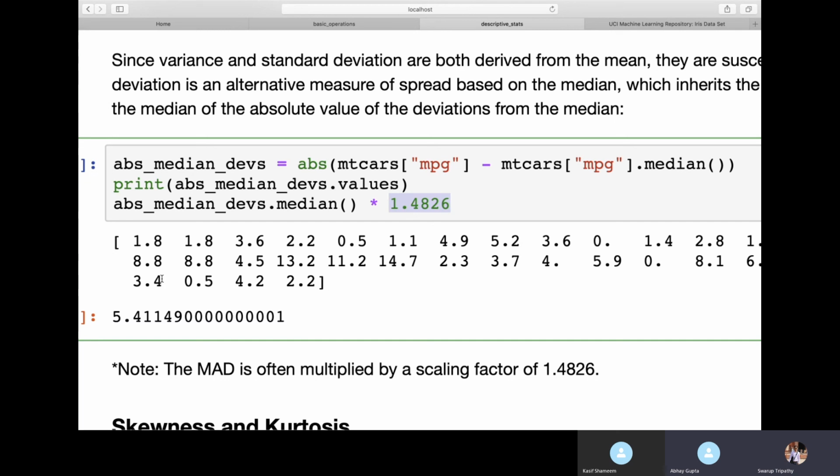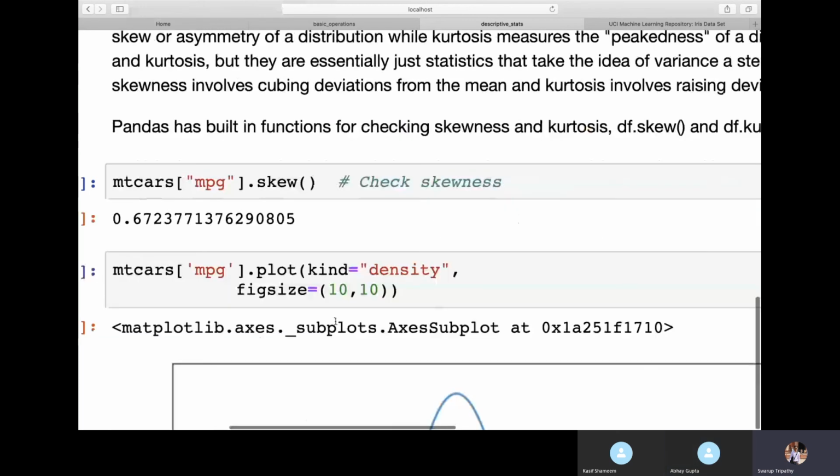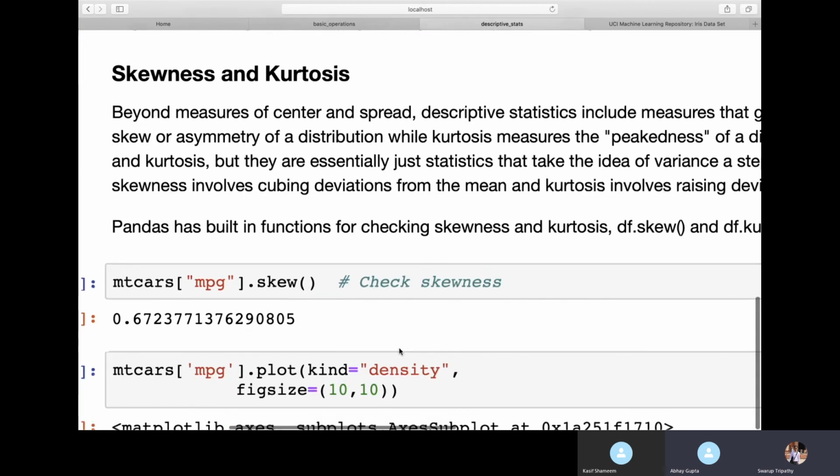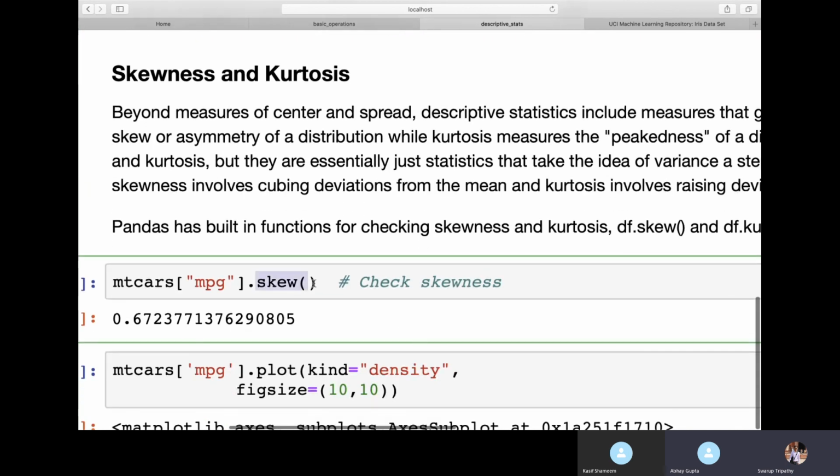Next is finding the skewness. We already know that skewness tells you if the data is skewed, that is, if there is any asymmetry within the distribution. To find the skewness of the data, you call the method dot skew. Here I'm calling mtcars mpg dot skew. It gives a positive value, which means it is positively skewed. If the data is negatively skewed, you will get a negative value.